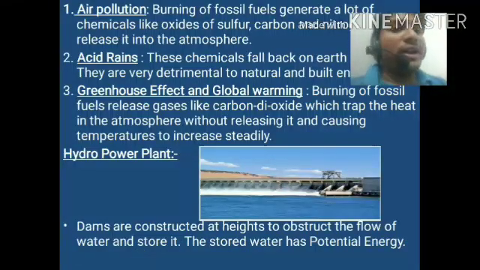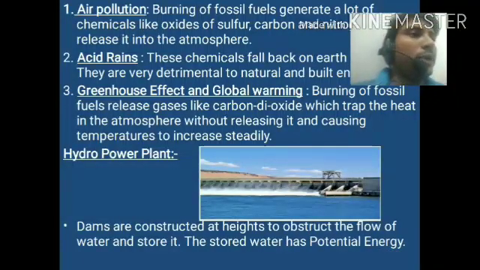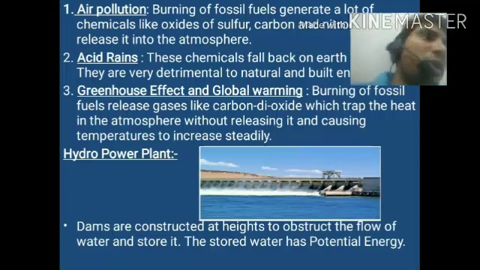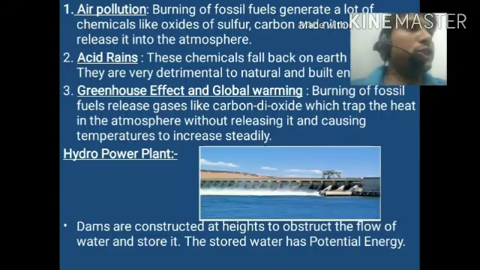Dams are formed to obstruct and prevent the flow of the water and store it. The stored water has potential energy. There are two types of energy: potential energy and kinetic energy. Any moving object has kinetic energy, and any stationary object has potential energy. So we store the water for the potential energy.